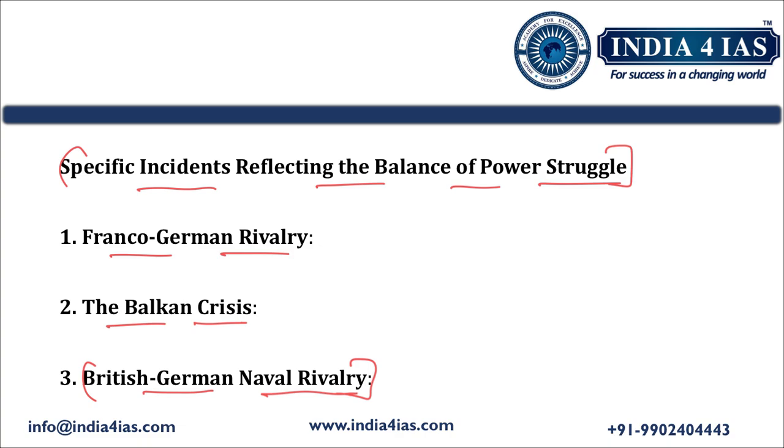At that time, what was Germany doing? Germany was challenging the naval supremacy of Britain. This Anglo-German rivalry was a major pushing factor for Britain to form an alliance with France and Russia so that it can contain Germany. It can prevent Germany from upsetting the balance of power that was there in Europe.